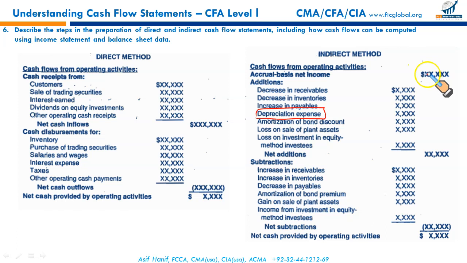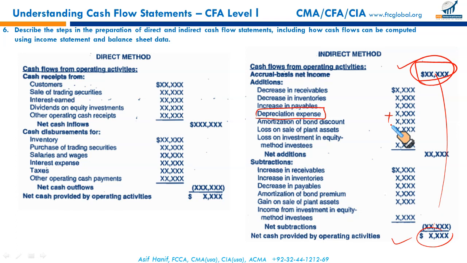Since we are reconciling our net income to the cash provided by operating activities, depreciation is one of the anomalies between your net income and cash flow. It has to be reversed so that we can convert our net income into cash flows. So depreciation, since it's a non-cash expense deducted from net income, in order to reverse its impact, we add it back. Depreciation expense is added.